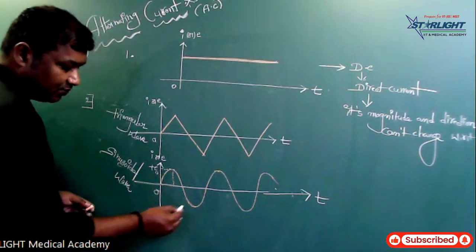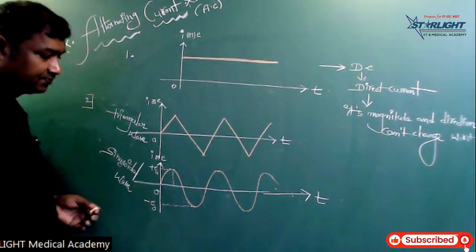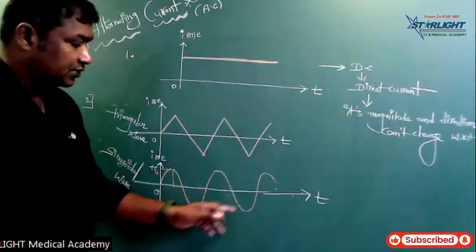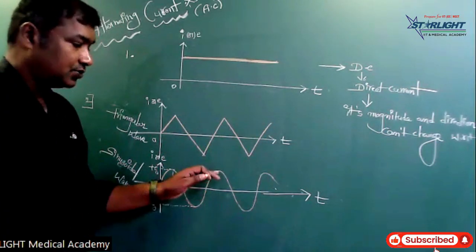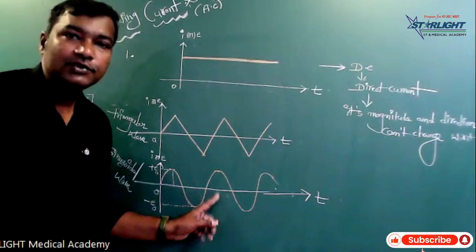In this direction, this is also the peak value, minus E naught. So this is the sinusoidal wave. It is also alternating current. In our house, this wave is coming.